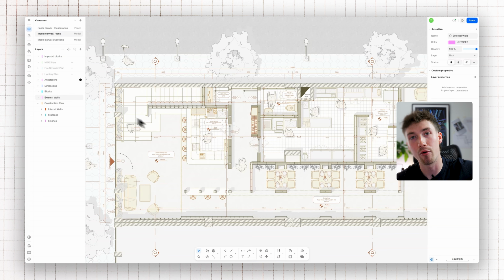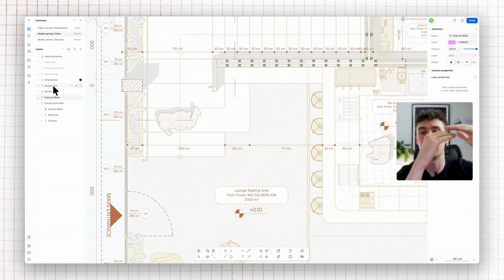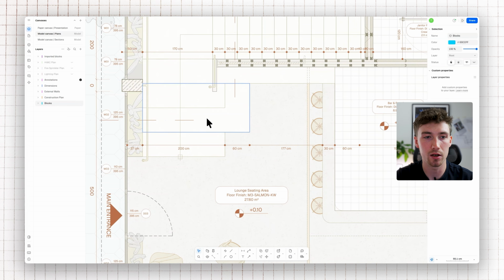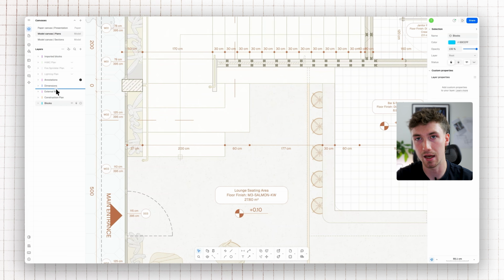And the organization of the layers is extremely important because this will define what elements are sitting on top or beneath other elements. The layers higher up on this layer list on the left-hand side will be at the top of the drawing, and the layers at the bottom will sit beneath. So for instance, if we wanted to pull some of these elements behind, we can drag the blocks down to the bottom of our layer list, and you'll be able to see here that it sits beneath those elements.